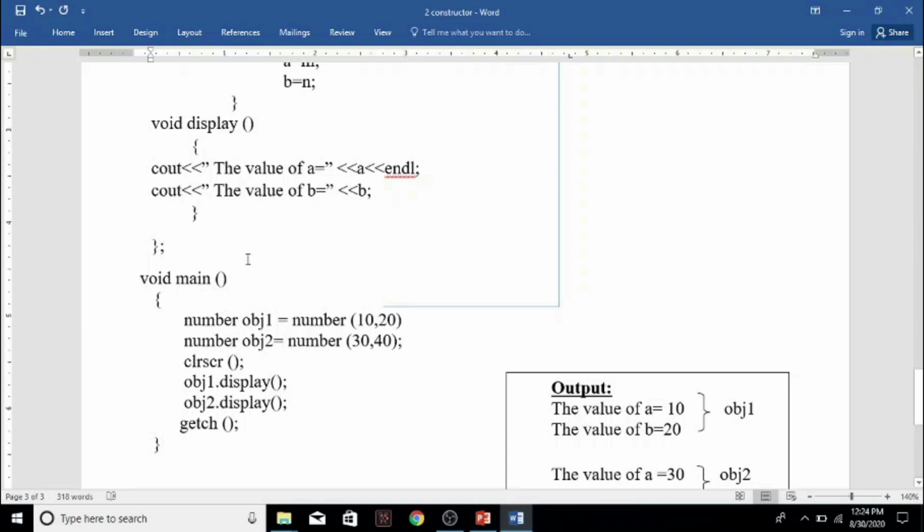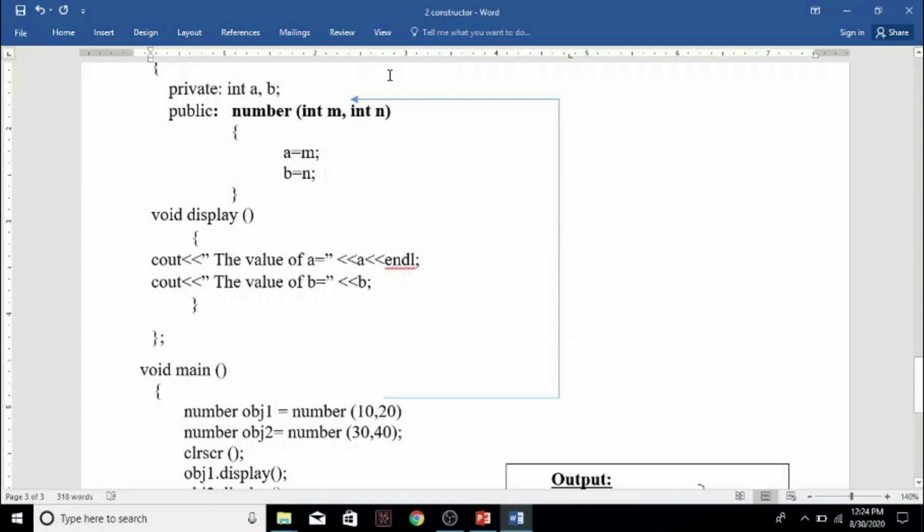Okay, then again using another object we are going to give different values to initialize the variables a and b. See, Number object2 equal to Number, using the class name we are declaring the object2, and this Number is the constructor name. Using the parameterized constructor we are passing these two arguments, that is these two values 30 and 40, and these values will be received in the parameterized constructor by the variables m and n.